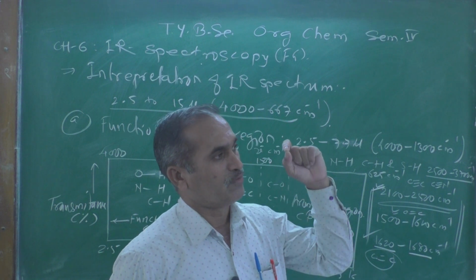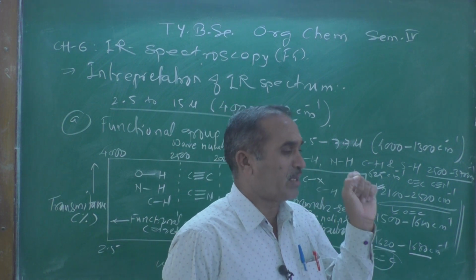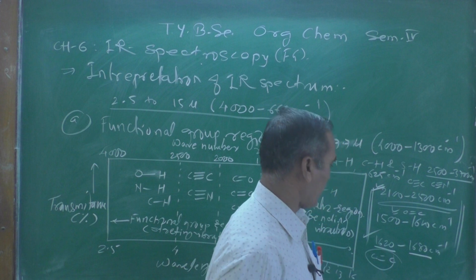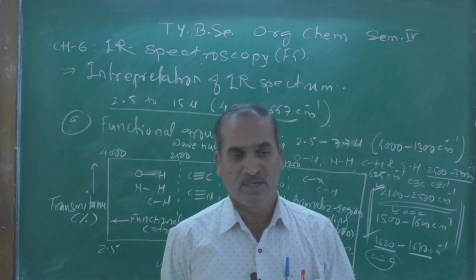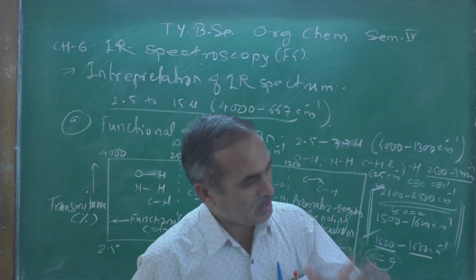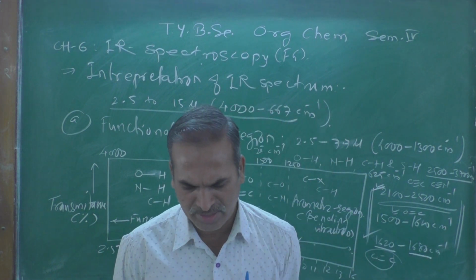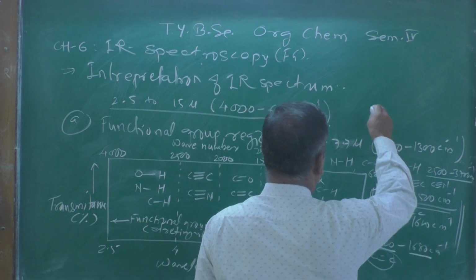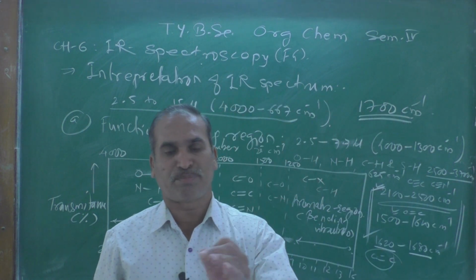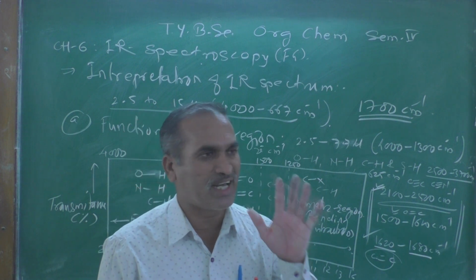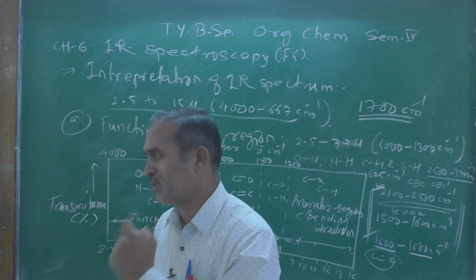This is the IR absorption peak due to aromatic carbon-carbon double bond, whereas the absorption peak around 1620 to 1680 per centimeter is due to carbon-carbon double bond of alkene stretching frequency. Remember this slight difference. And another most prominent peak, which is observed around 1700 per centimeter, clearly indicates the presence of carbonyl group of aldehyde or ketone.